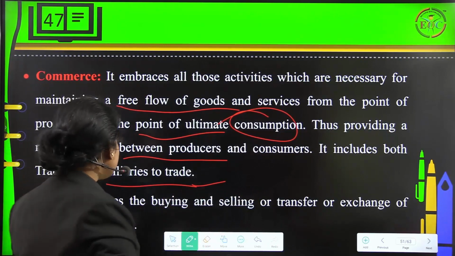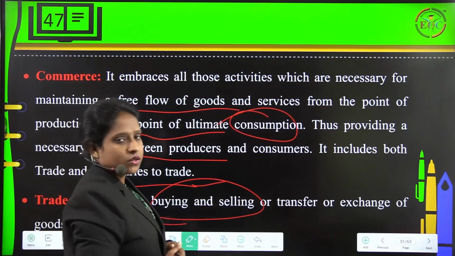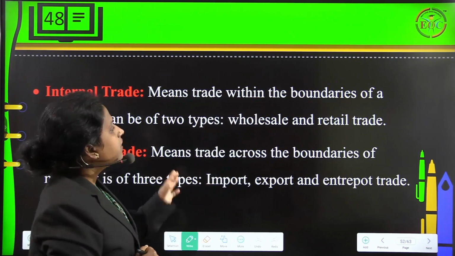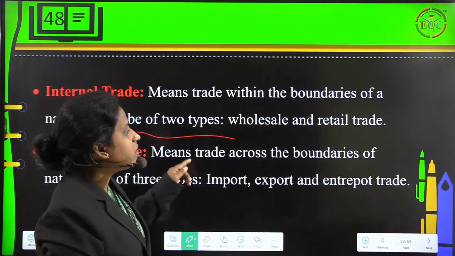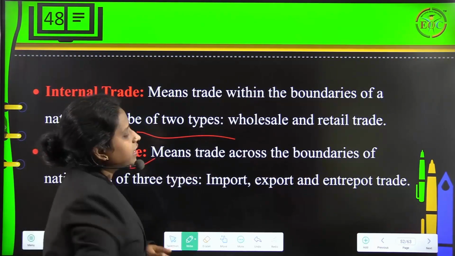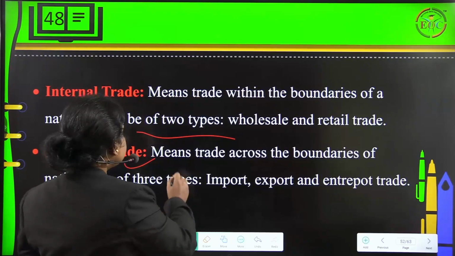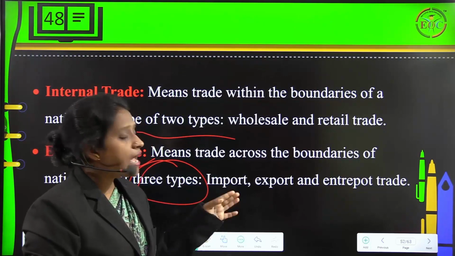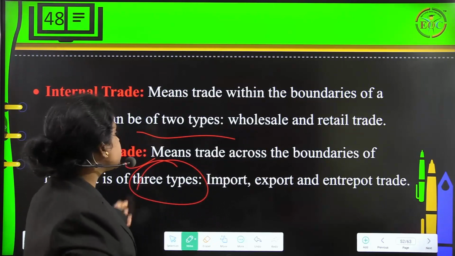Next is about trade. It involves the buying and selling or transfer or exchange of goods and services. Fine. Then internal trade, what does it mean? Trade within the boundaries of a nation. It can be of two types. One is wholesale or retail trade. Then we also have external trade, which means trade across the boundaries of nations. It is of three types: import trade, export trade, and entry-port trade. So these are the examples considered as external trade.